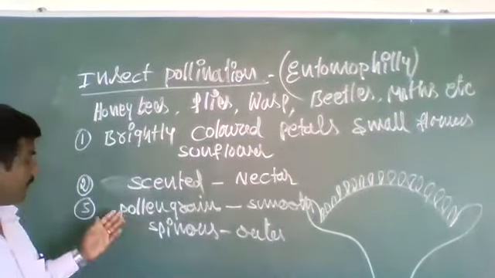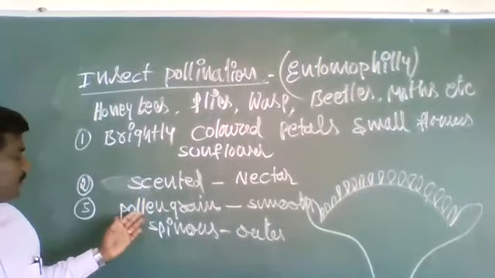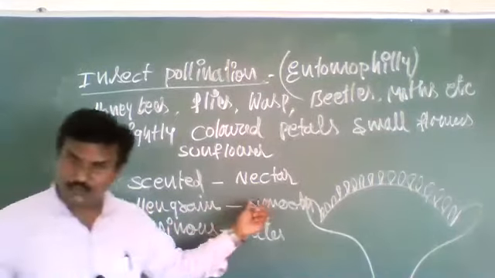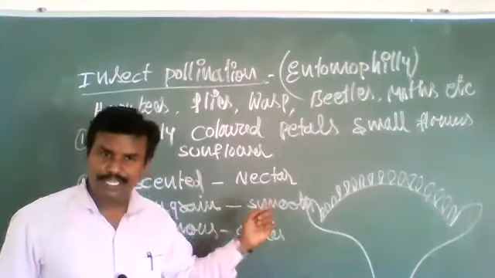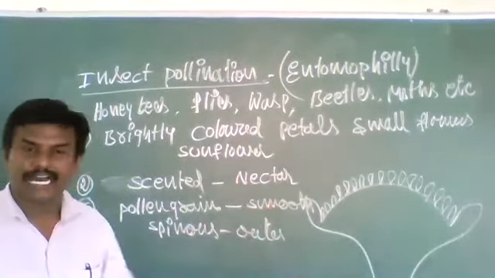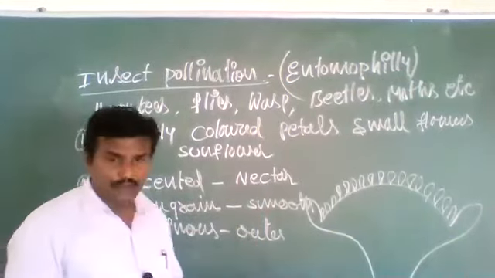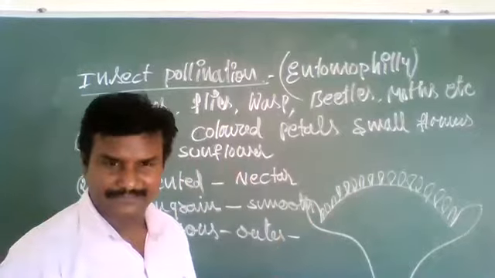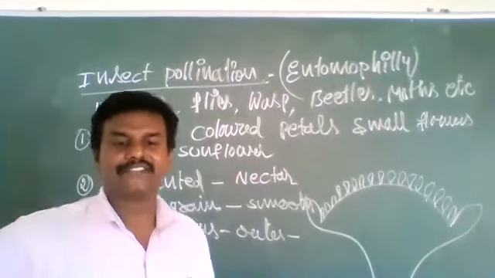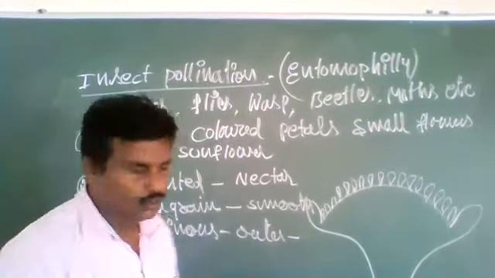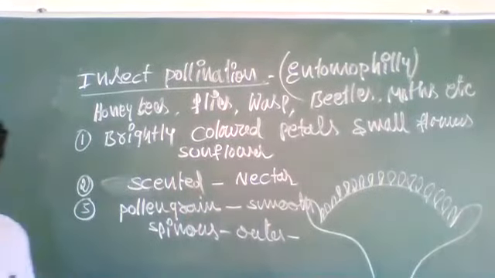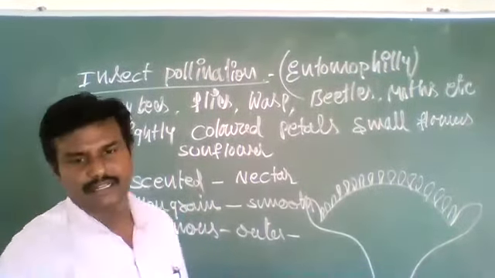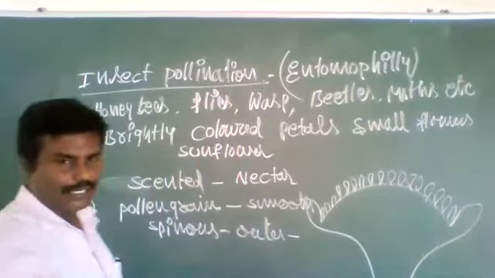Okay, so generally insect pollinated flowers' pollen grains are very smooth. That layer contains a spinous outer layer. So this spinous outer layer attaches to the wings of the insects to get transferred to another flower. So this is one kind of modification to transfer pollen grains from one plant to another plant.